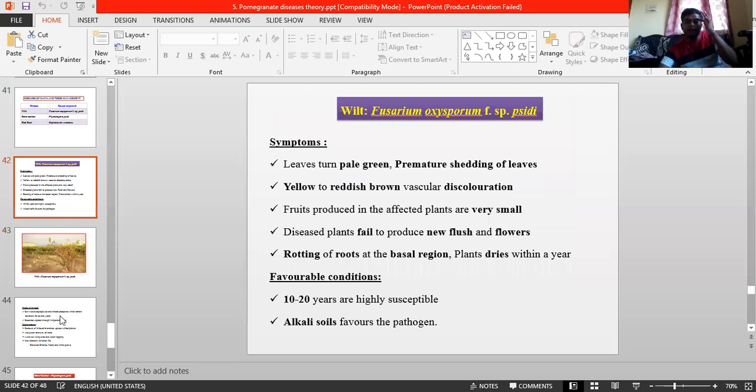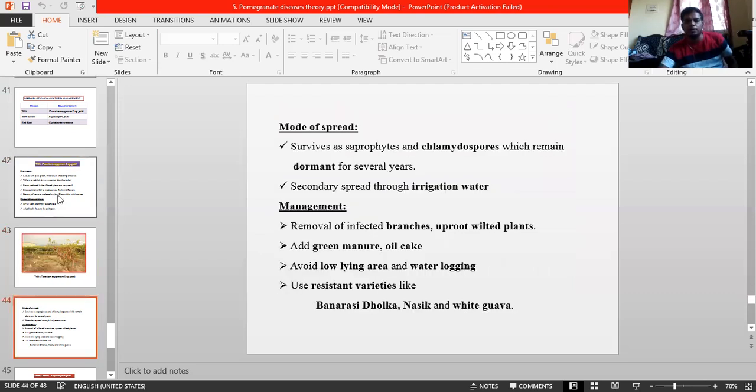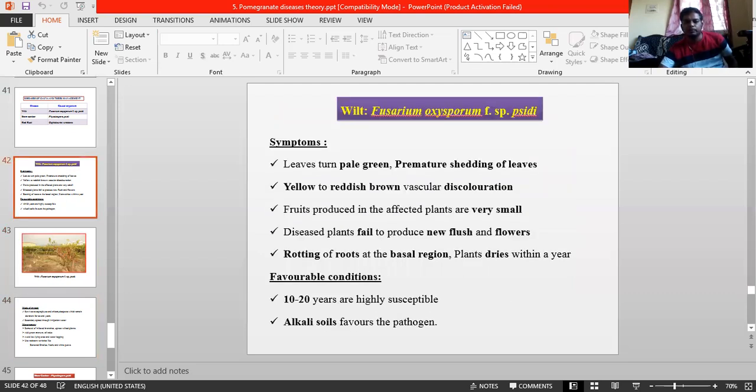And coming to the favorable conditions and mode of spread. Favorable condition means there is a specific requirement: pH 6 is optimum for disease development. It is the best one for disease development. Both pH 4 and 8 reduce the disease. If it is below 4 or above 8, it can be minimized. 6 is the optimum for development. And this is more in clay loam and sandy loam compared to heavy soil.